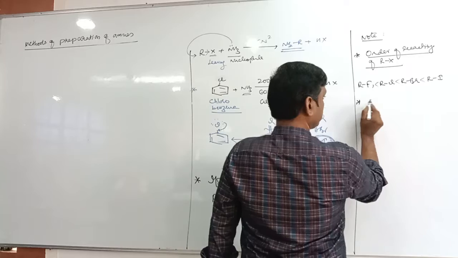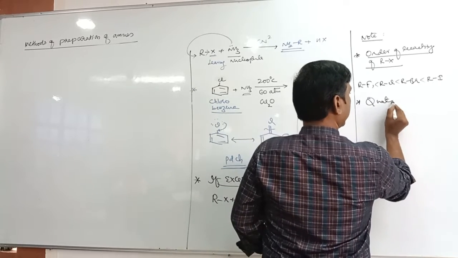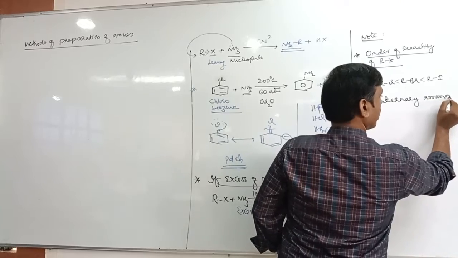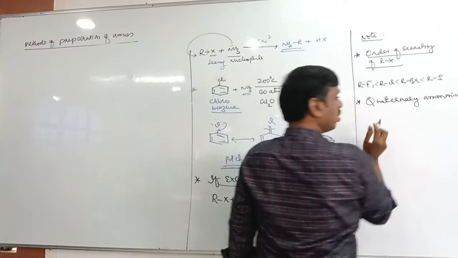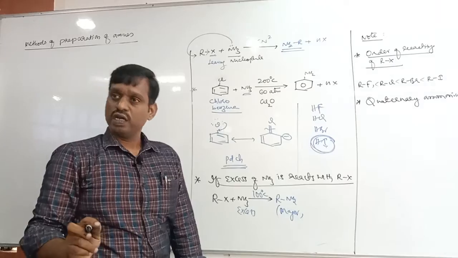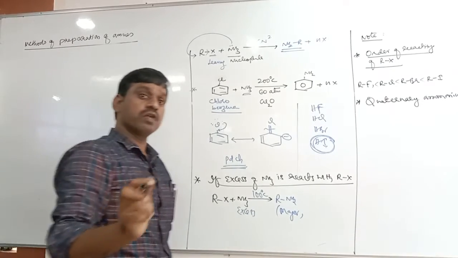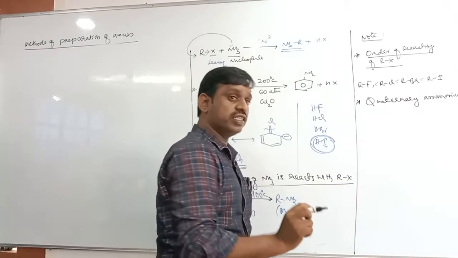Next, in this reaction, we will get quaternary ammonium salt. Whether quaternary ammonium salt is stable or unstable? It is actually unstable. Quaternary ammonium salt is unstable. It undergoes thermal decomposition. They form alkenes.